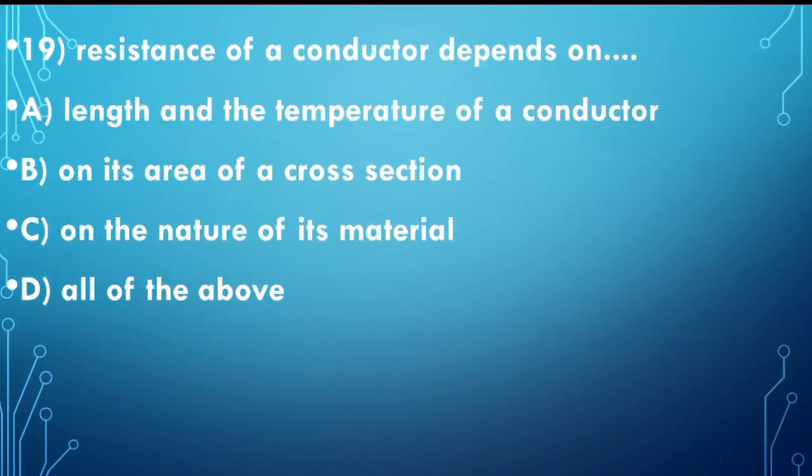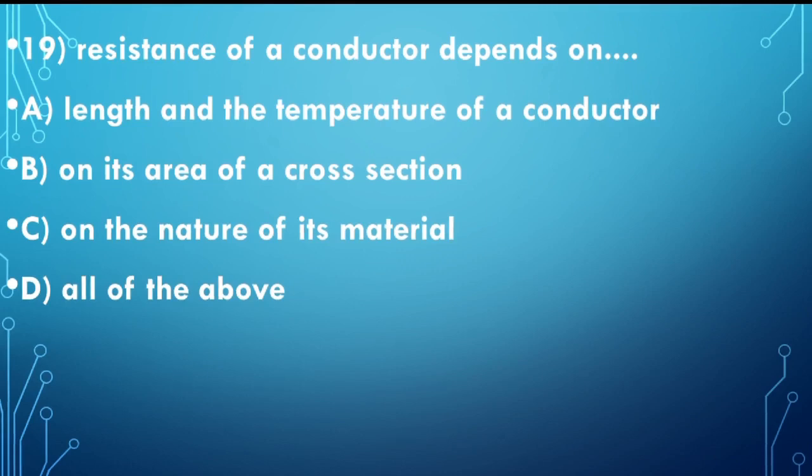Next, resistance of a conductor depends on, now it's an important question, children. The first option is length and temperature of a conductor, then area of cross section, then the nature of its material, or option D, all of the above.